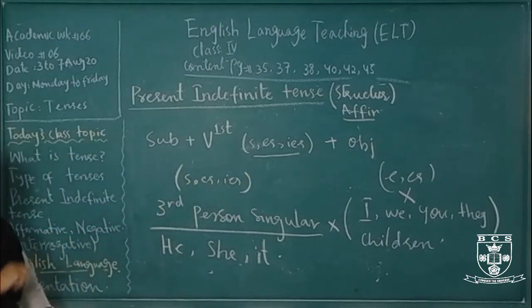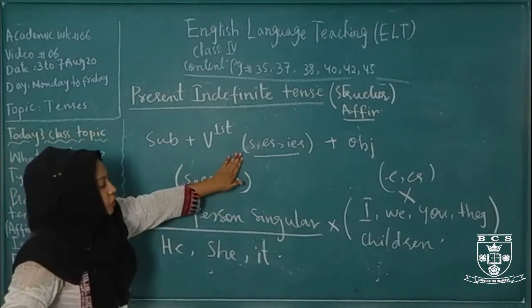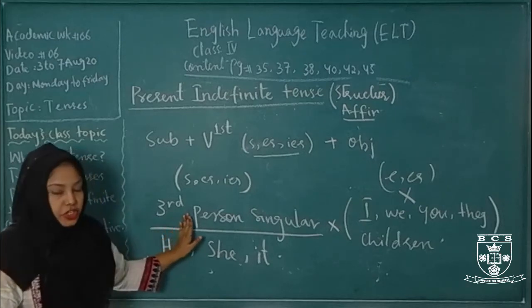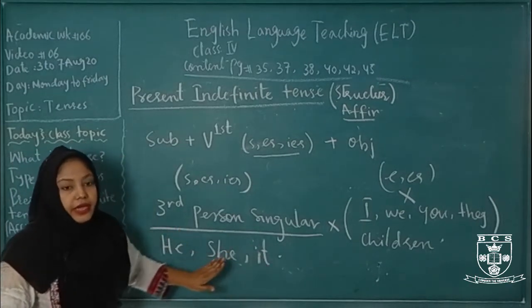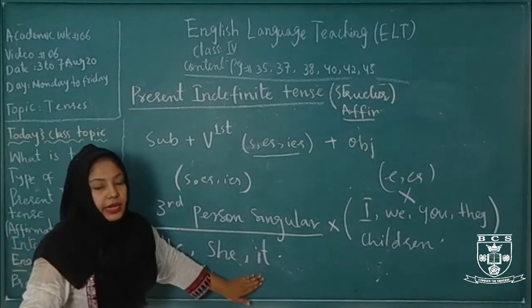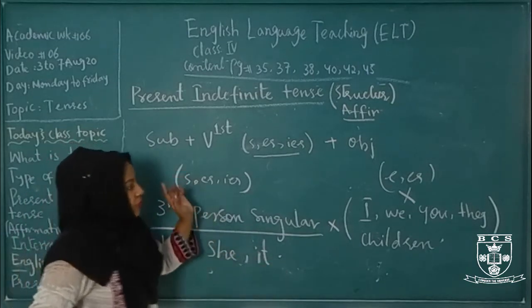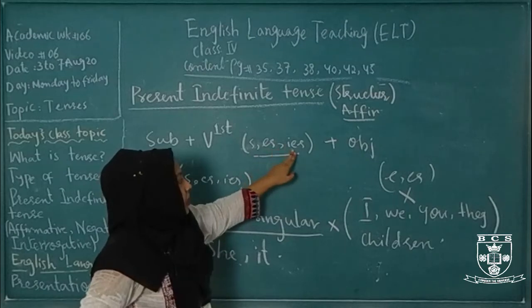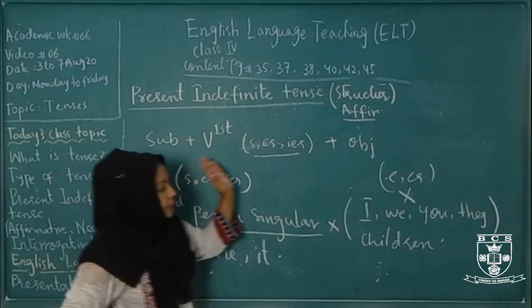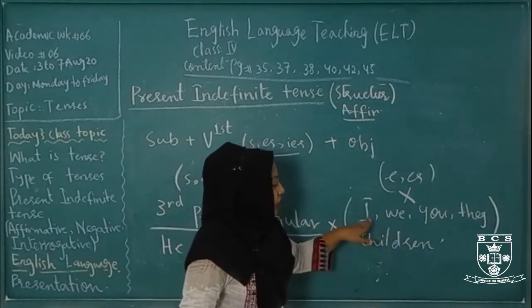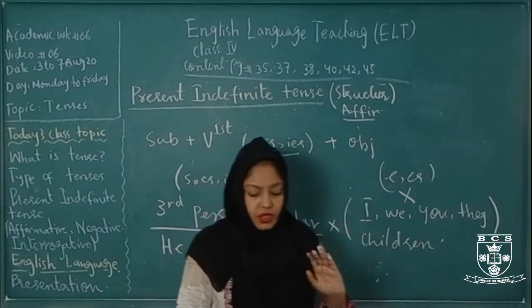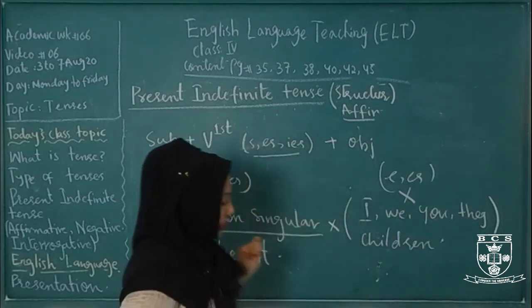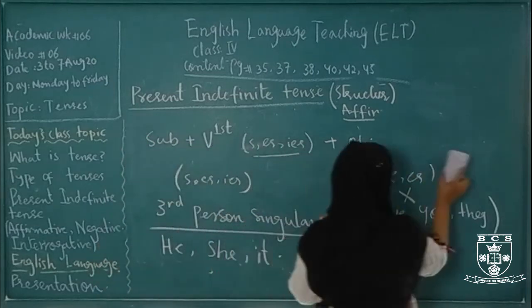I hope you have got this. This rule is only for third person singular, he, she, it, or any singular name like Ali, Sarah, Ahmed, Zara. We never use it with plural nouns like I, we, you, they, and children. I hope you have got this.